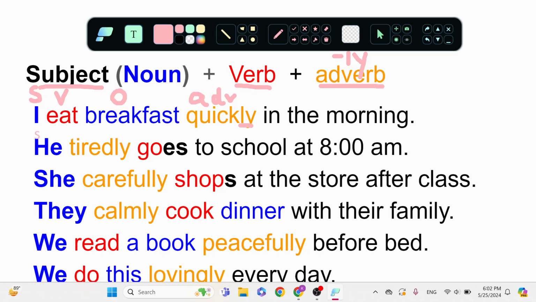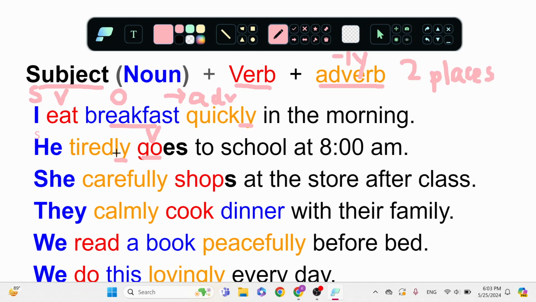He. He is my subject. He tiredly. Wait, teacher, why is tiredly here? Doesn't it go after the object? It goes in both places. It can go before the verb. Here's my verb. Or it can go after the object, like with breakfast. So there are two places for the adverb.